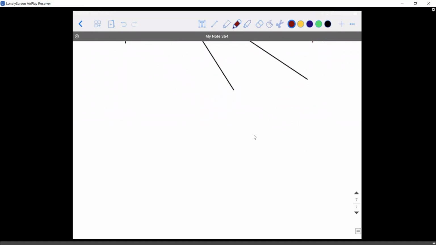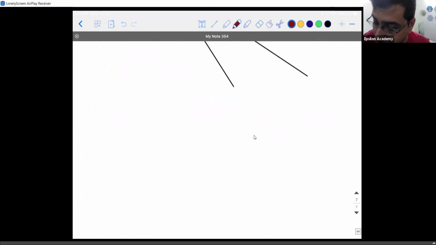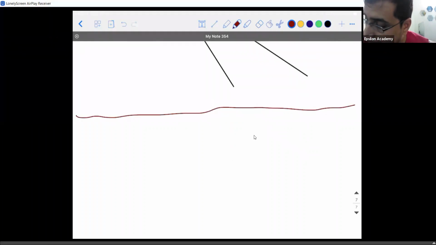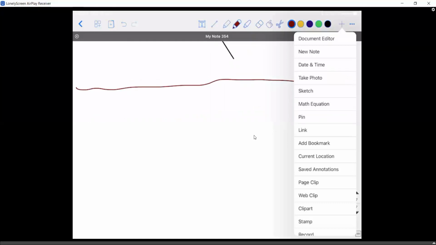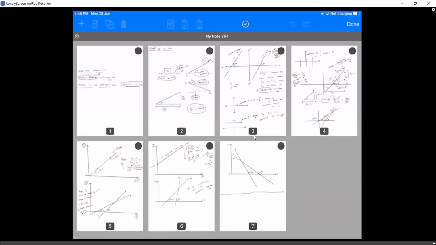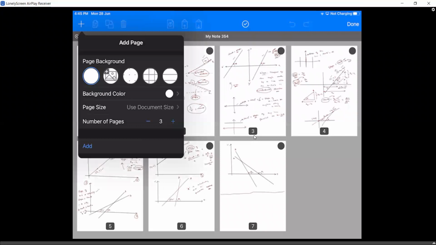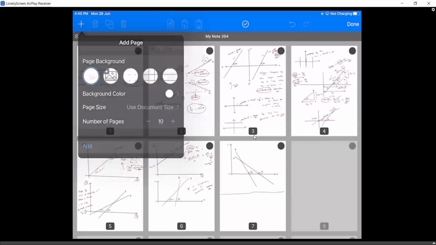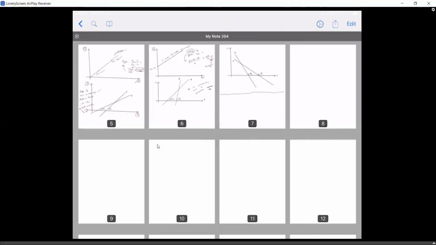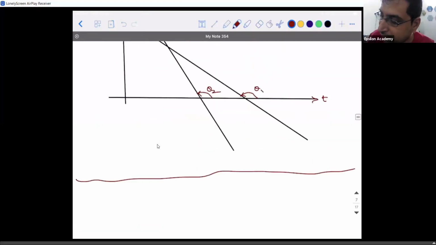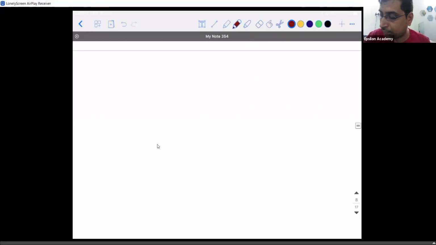So, I will try to explain differentiation. Concentrate, okay? The next heading is differentiation.